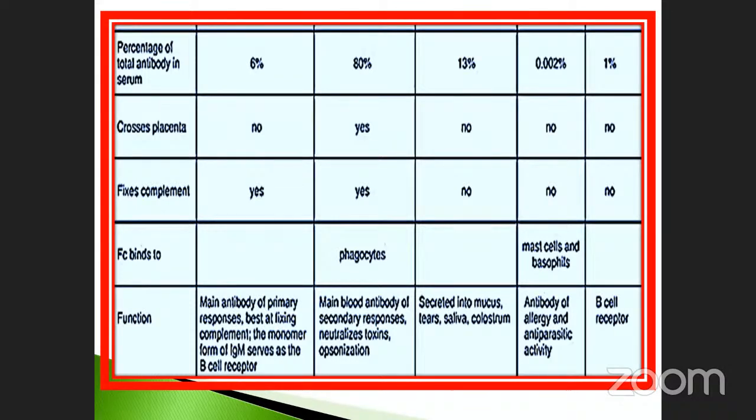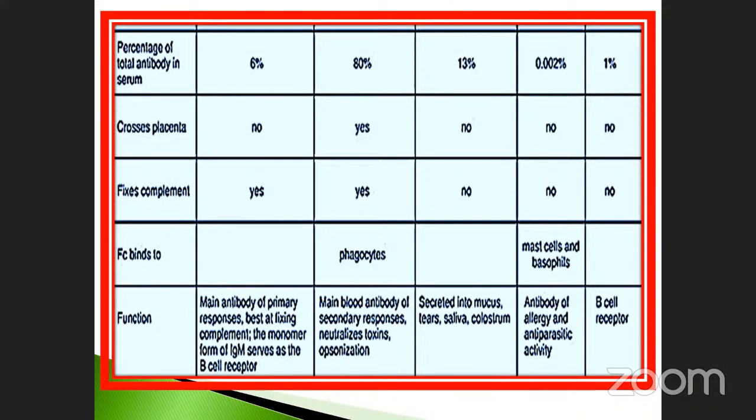The first milk of the mother, isn't it? It's a pale yellow color, in which immunoglobulin A is the highest concentration. And then immunoglobulin E, antibody of allergy and also anti-parasitic activity, antibody of allergy responsibility of the molecules. And the last one is called the B cell receptor. So these are all the functions, and also the tabulation given by the